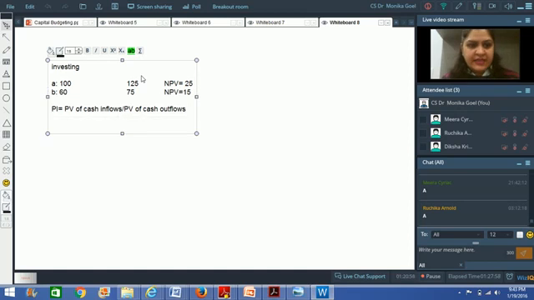So if I look at the profitability index, in that situation, the profitability index of project A would be 125 divided by 100, which equals 1.25. And the profitability index of project B would be 75 divided by 60. So that would be equal to how much? 1.25 again. Oh my God. Now this is becoming difficult.